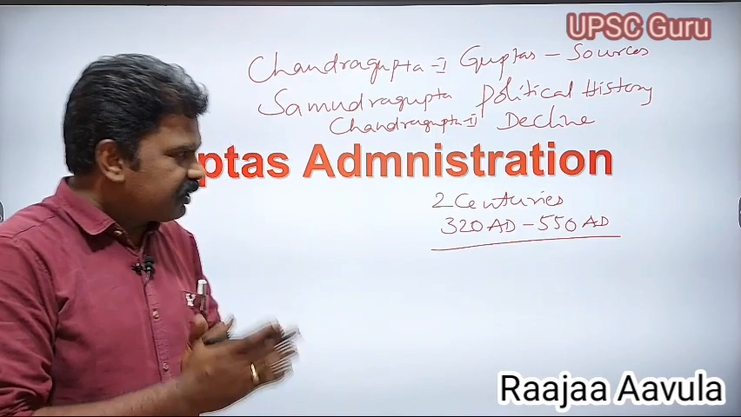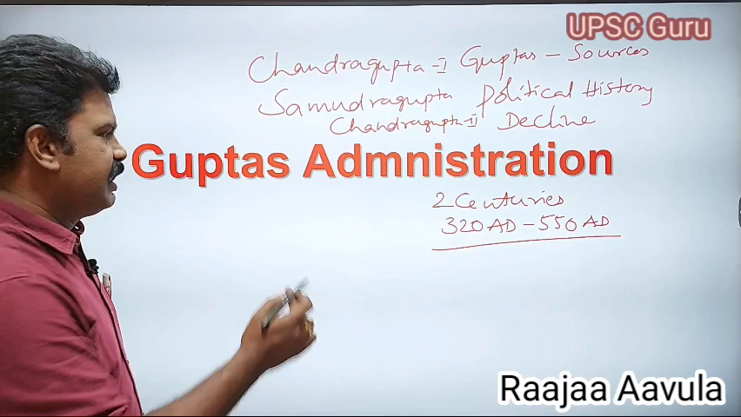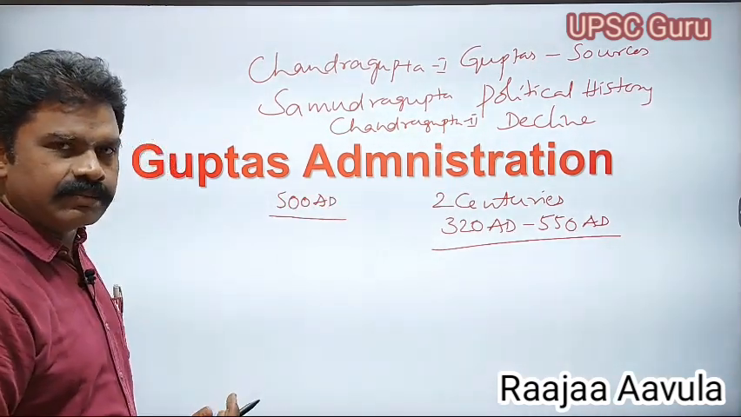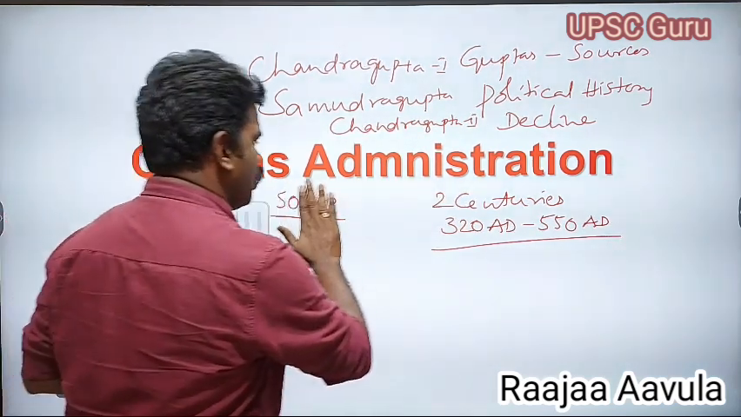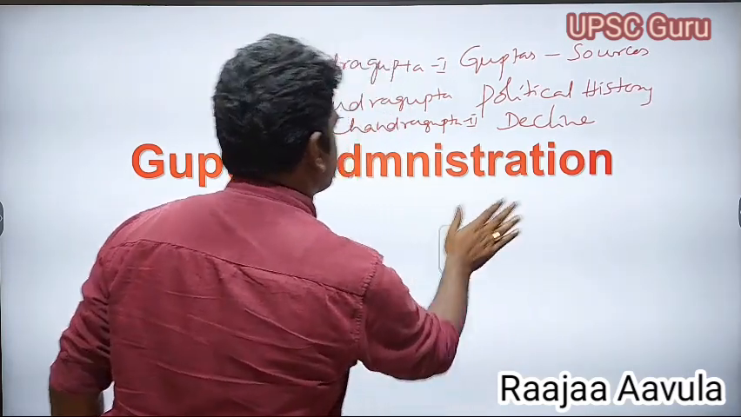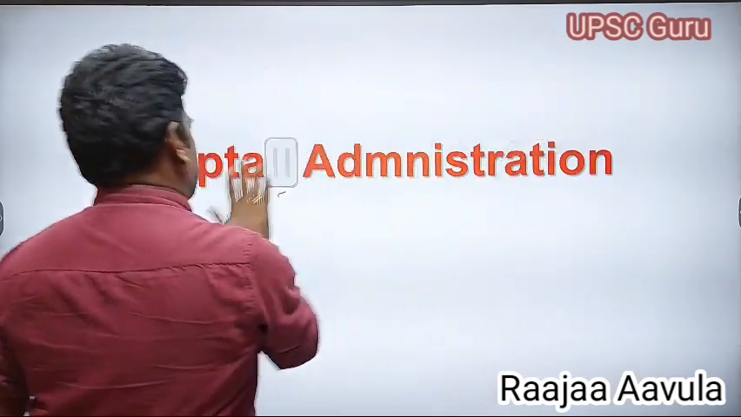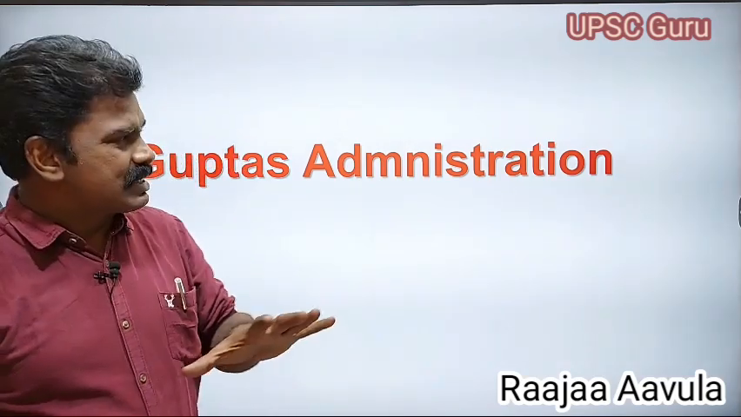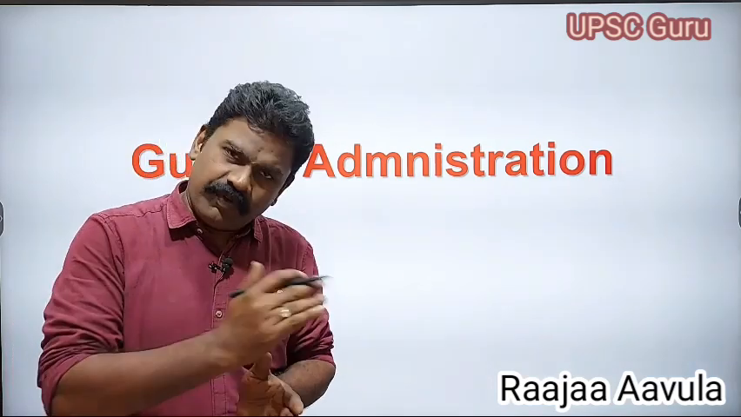Now, coming to the starting of the 6th century AD, that is starting of 500 AD, the decline of the Gupta empire started. That we already discussed. Now, coming to the Gupta administration, how they ruled and how they introduced administration. The Gupta administration was a sound administration. They followed previous administration like the Mauryan administration.